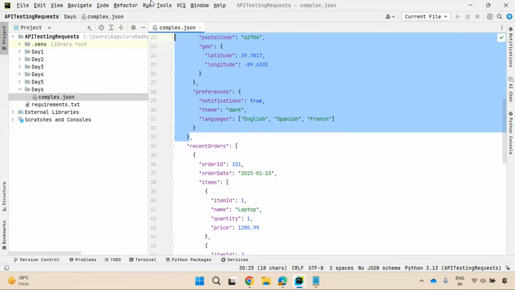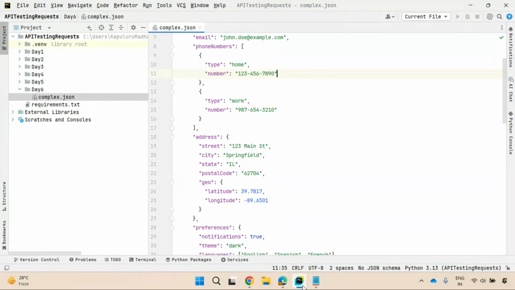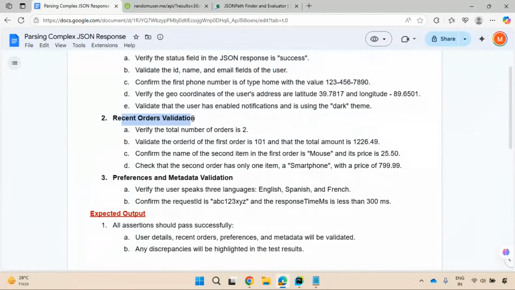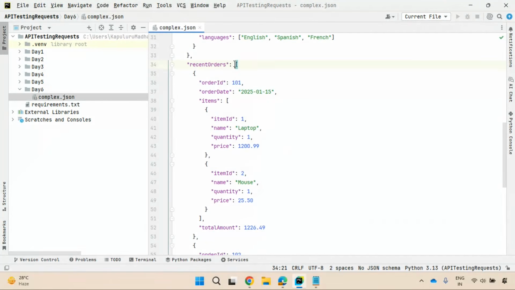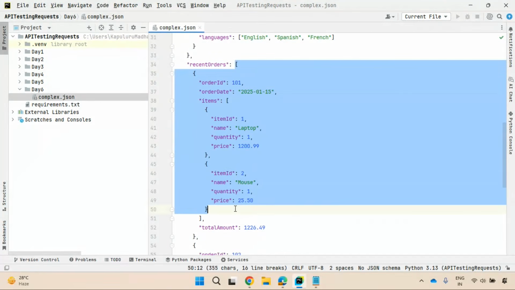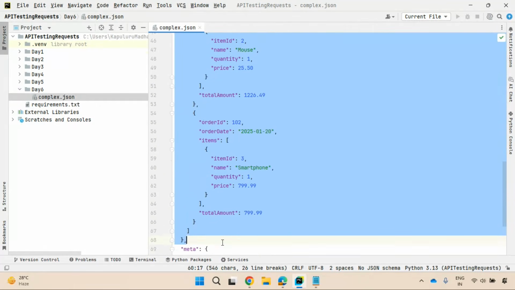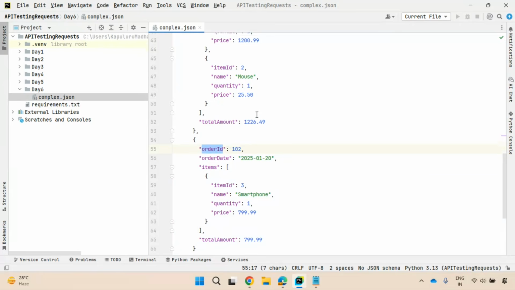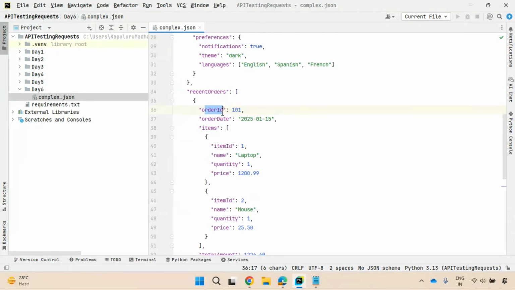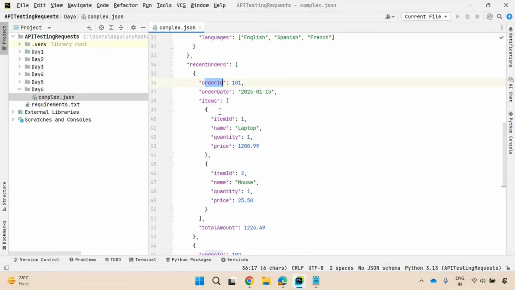So this is a complex JSON response for user details. Similarly, for recent orders, you have to verify the total number of orders is 2. If you go to recent orders, this is a list of objects. This is one order and this is another order. So you want to confirm you have a total of 2 orders.